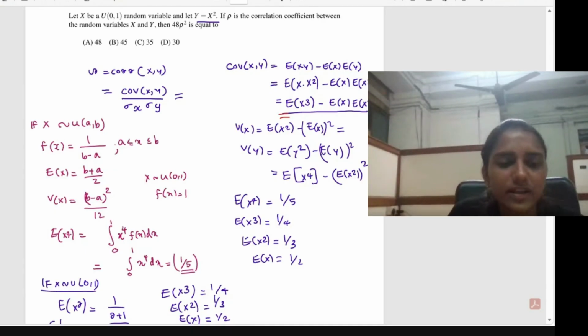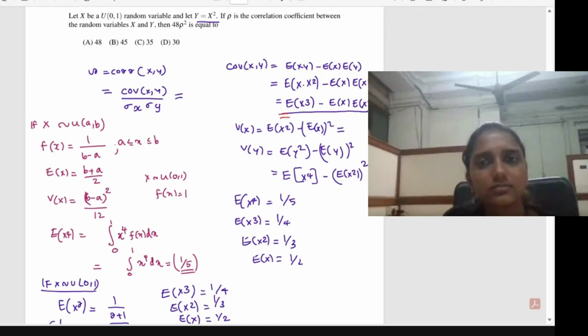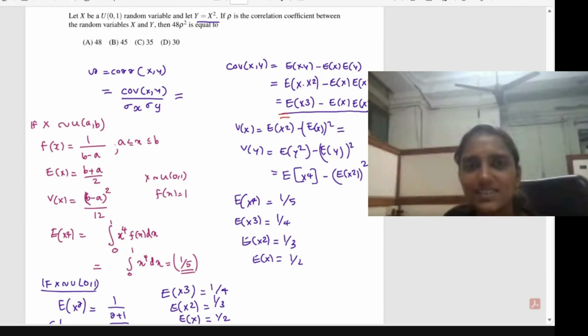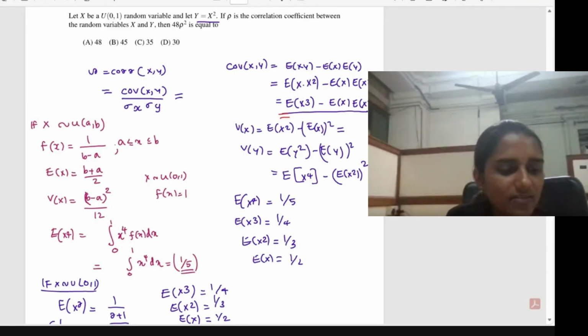The covariance between x comma y will be equal to, so anyone got the answer? So I am expecting that you are all doing these calculations. Kindly let me know once you get the answer, the covariance between x comma y, then variance of x and variance of y.